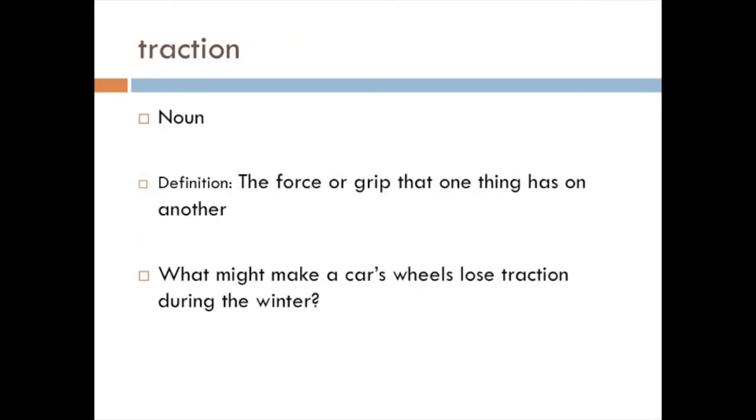The next word is traction. And again, by looking at the suffix, we can tell the part of speech. ION is a typical noun suffix. And a noun is a person, place, thing, or idea. And sure enough, traction is a thing. The definition of traction is the force or grip that one thing has on another.